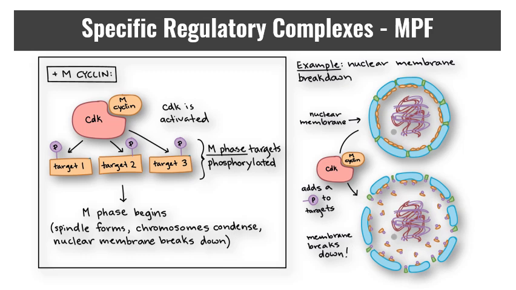MPF, or the mitosis promoting factor or maturation promoting factor, there's a variety of names, promotes mitosis by phosphorylating a variety of proteins. It acts both directly as a kinase and indirectly by activating other kinases. It stimulates the fragmentation of the nuclear envelope. It also contributes to chromosomal condensation and spindle formation. The non-cyclin part of MPF, the CDK, persists in an inactive form until it associates with the cyclin that is synthesized during a variety of phases to do the actual work of the cell.